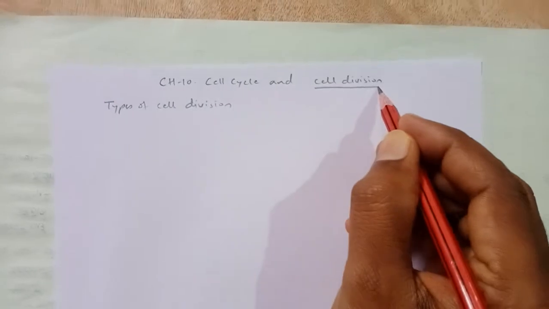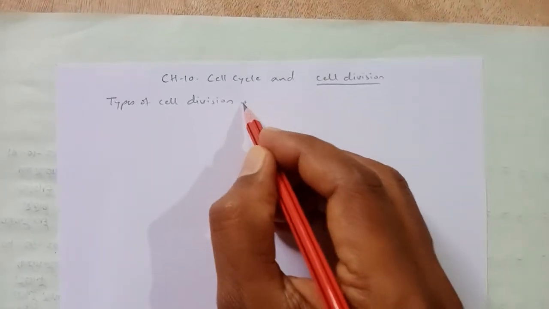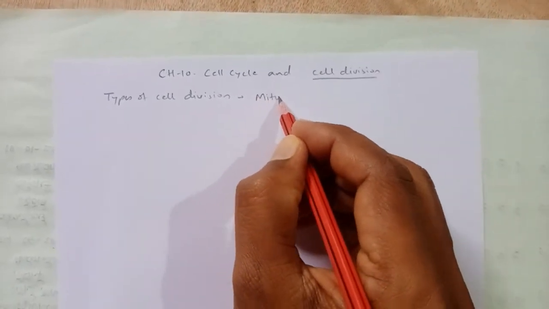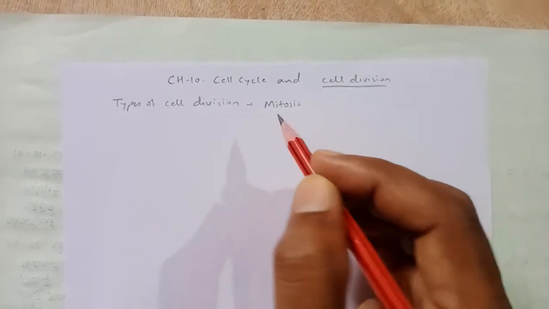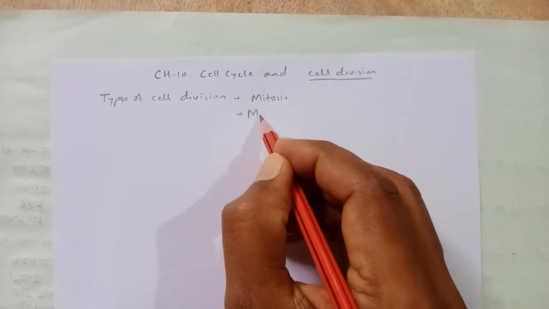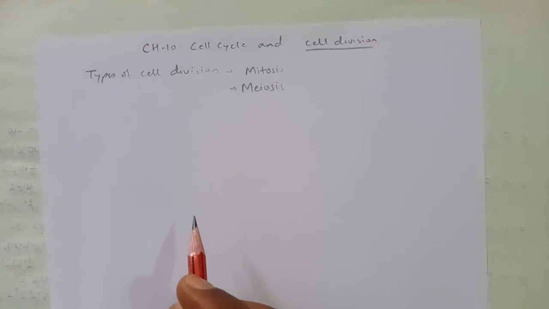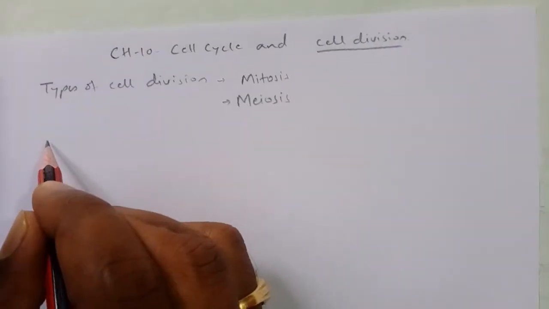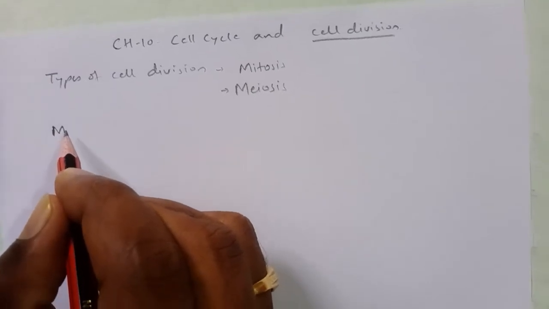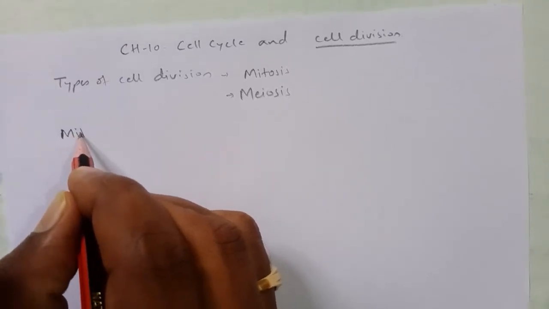So the cell division includes two types. One is mitosis and another one is meiosis. These are the two types of cell division which we observe in organisms. First we will take mitosis.